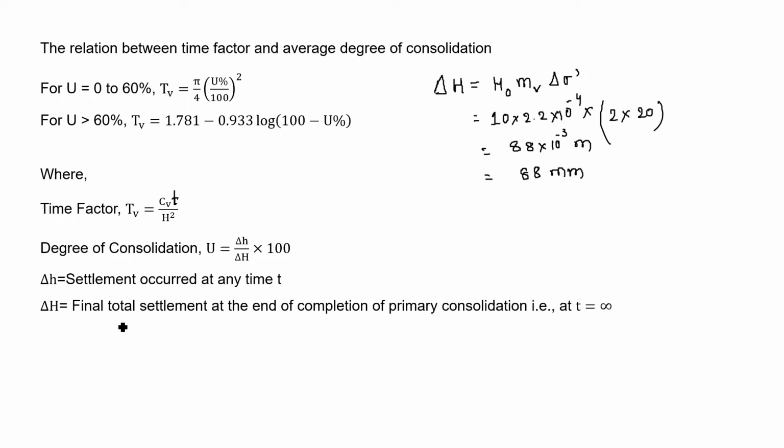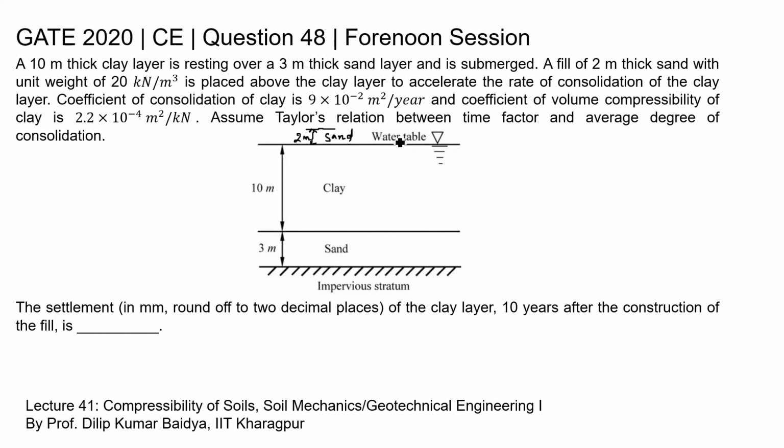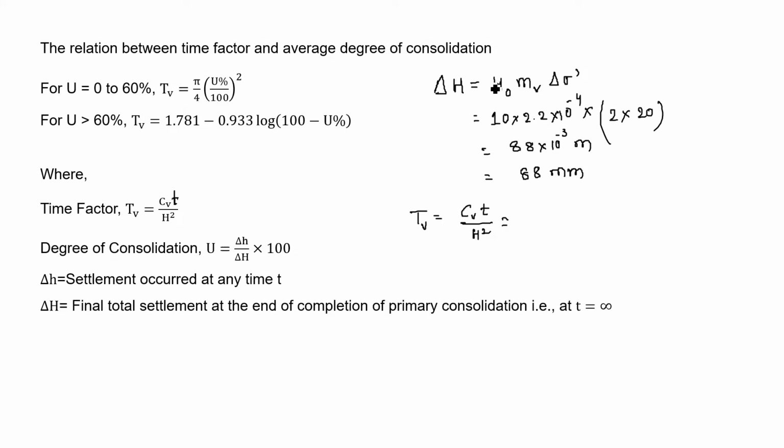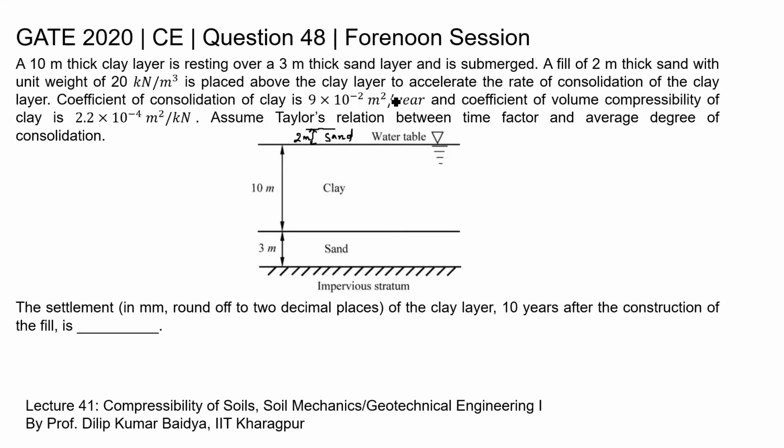So now we have the final total settlement of this clay layer as 88 millimeter. Now we can find this time factor TV. So TV is equal to CV t by H square, where CV is the coefficient of consolidation, which is given as 9 into 10 to the power minus 2, and the unit is meter square per year.